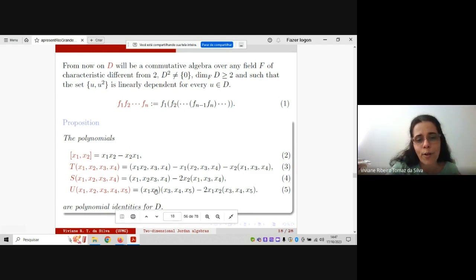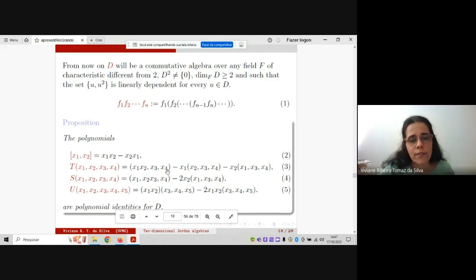If you have a product here, or if you have this polynomial here, remember with this convention here, then this identity allows to do some bridge between this case and this case. And this is a really important identity.